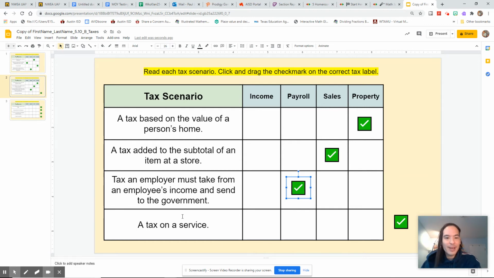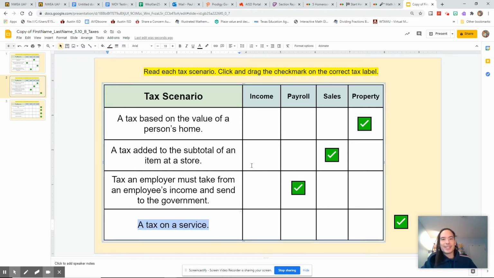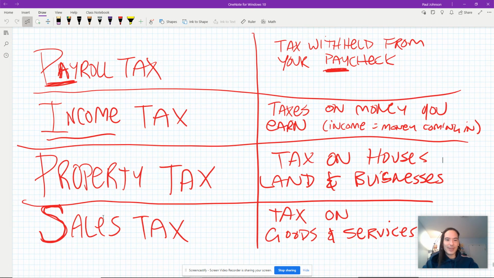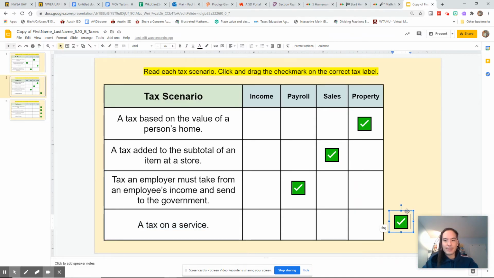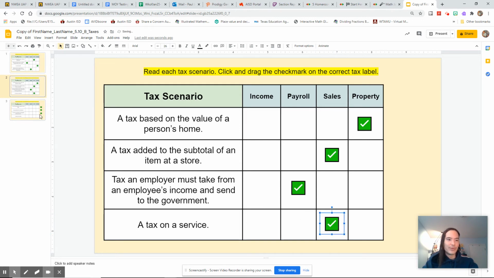All right, so a tax on a service. Oh, darn. Our tic tac toe is going to get messed up. A tax on a service. Don't just think it's income because that's the one we haven't used. Because what does it say right here? Sales tax. Tax on goods and services. So, tax on a service, sales tax. That was a trick. Way to go, whoever wrote this one. Got us going in a nice little formation there, and then it was like, oh no, curveball, literally.